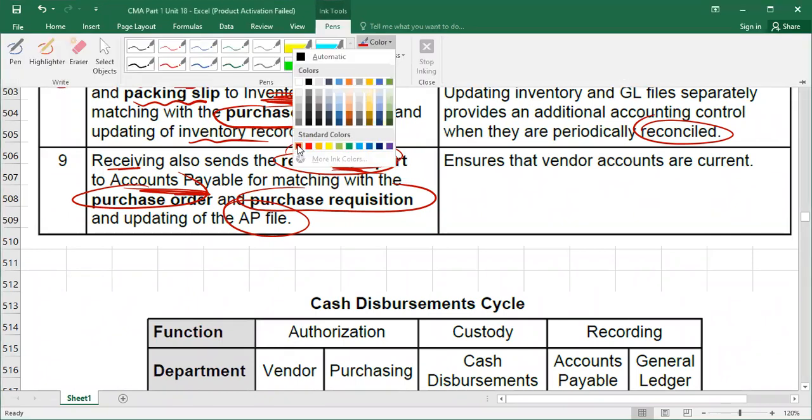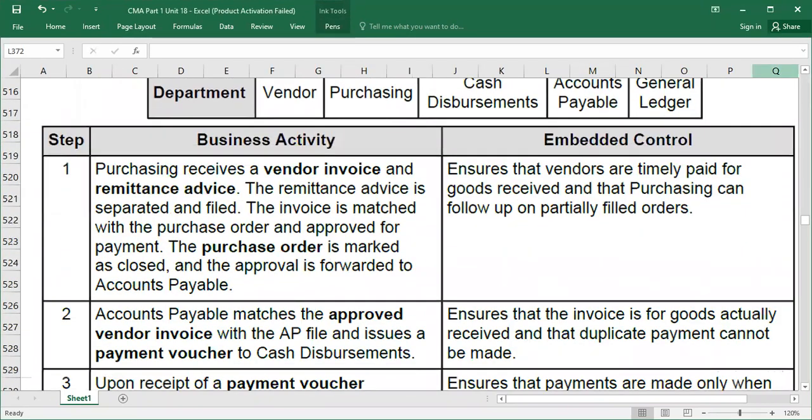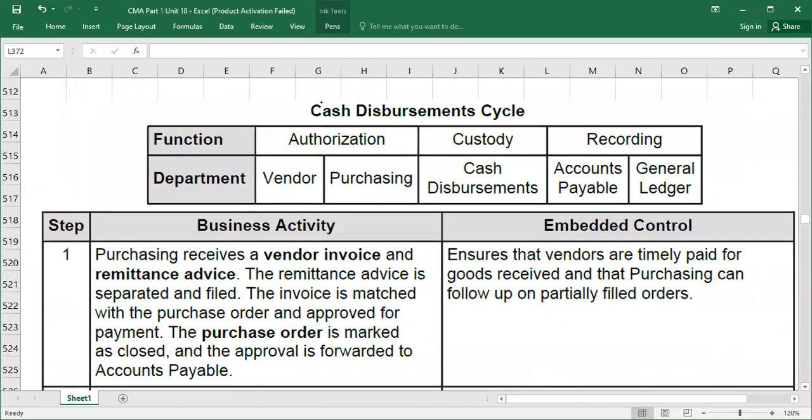Now, guys, we are going to discuss the fourth cycle, that is called the cash disbursement cycle. Understood? Cash disbursement means that when you purchase goods on credit, obviously you have to make the payments, and your supplier will send you the invoice, right or wrong? Your supplier is responsible. Do you remember the sales receivable cycle? As a supplier, your supplier will send you the invoice with the remittance advice. Now you are a customer, you have to make payments against that invoice. So that is why this process will start from here.